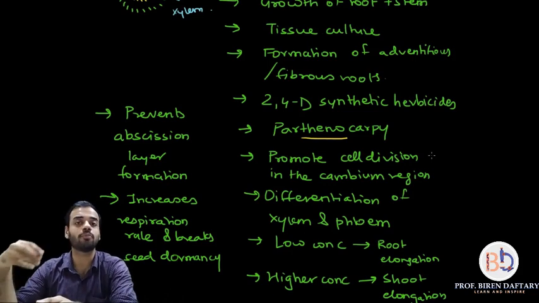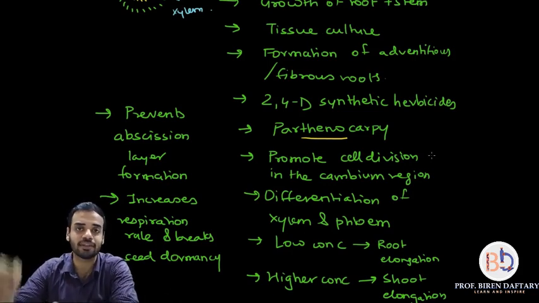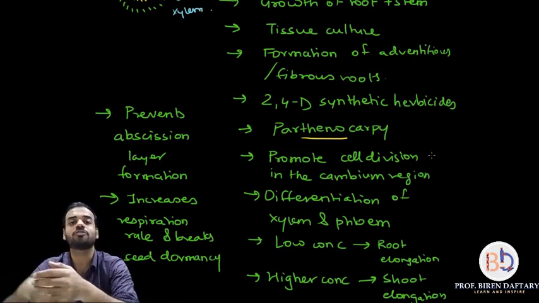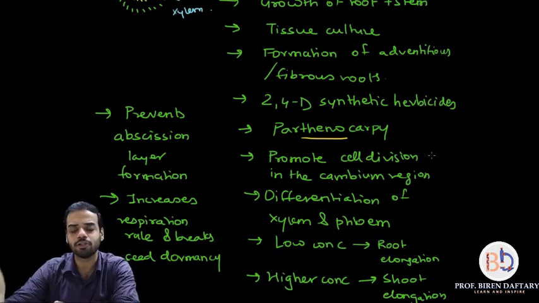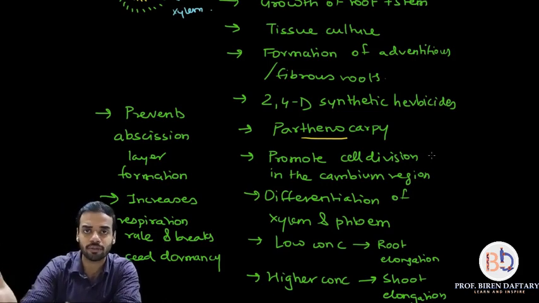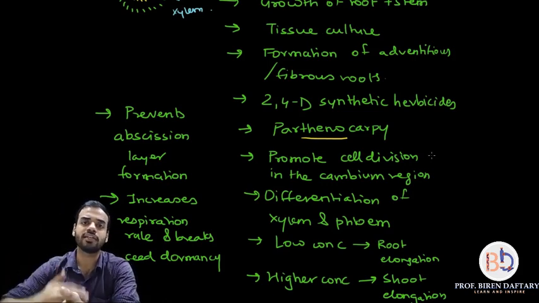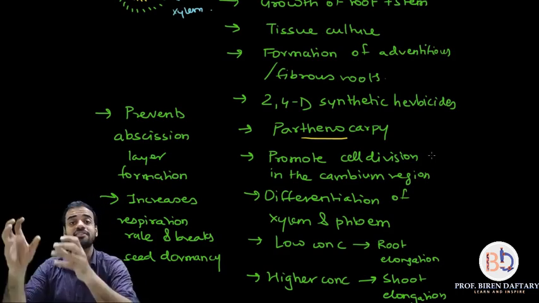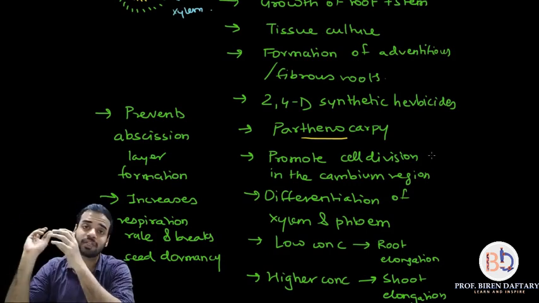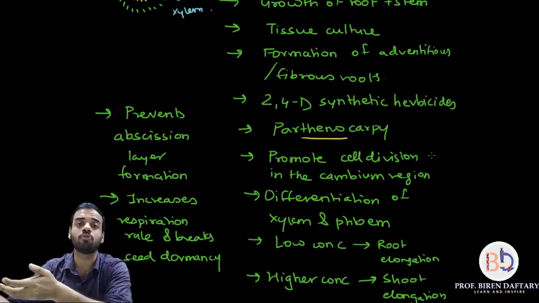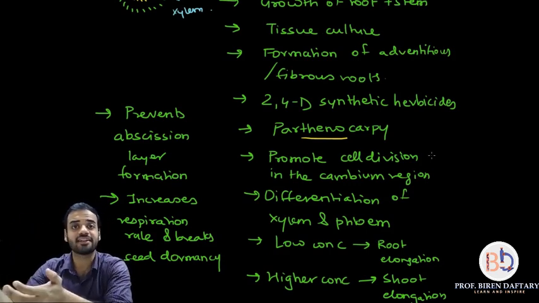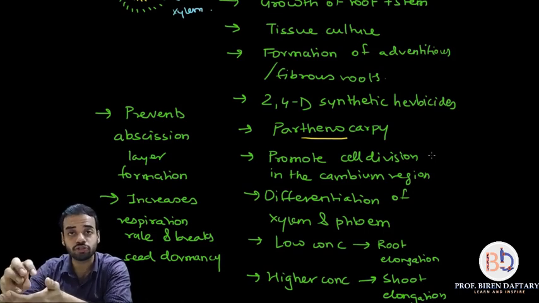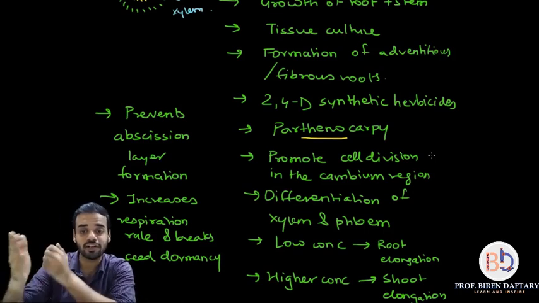However, if you add more auxins to the plant, they will cause the shoot to grow. So lesser quantity, the root grows; more quantity, the shoot grows. In this way, the auxins present in plants can be extracted from the plants and used. That is very important.